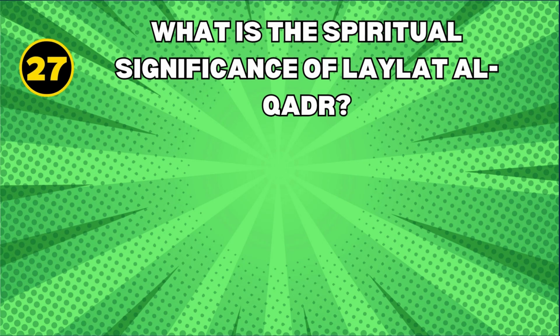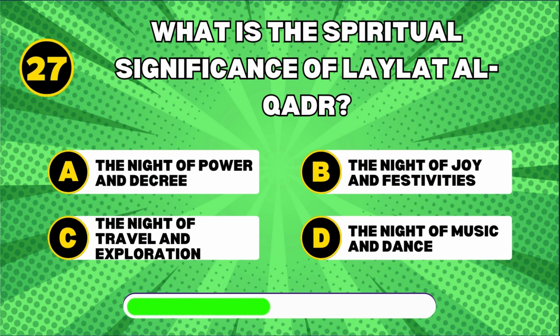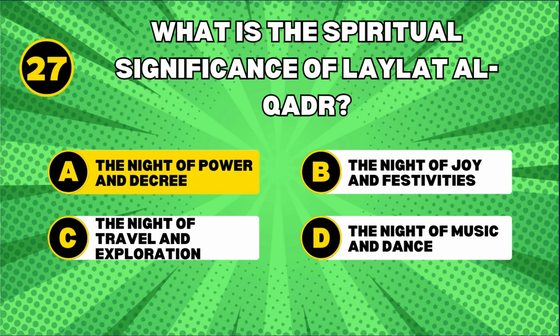What is the spiritual significance of Laylat al-Qadr? The night of power and decree. Laylat al-Qadr, the night of decree, is considered the holiest night in Islam, better than 1,000 months, during which the Quran was first revealed.